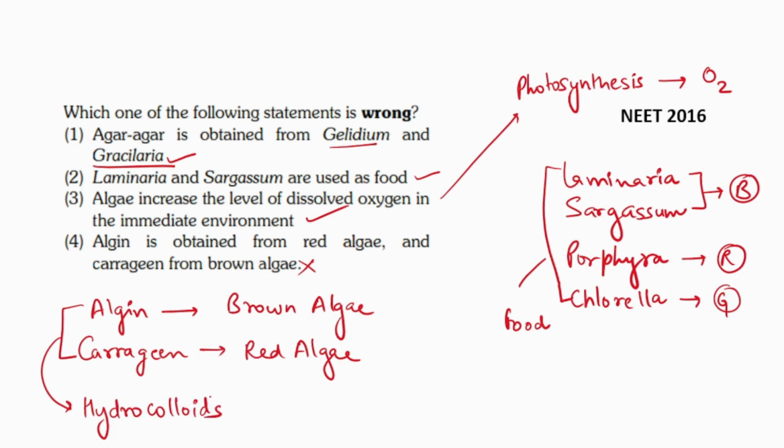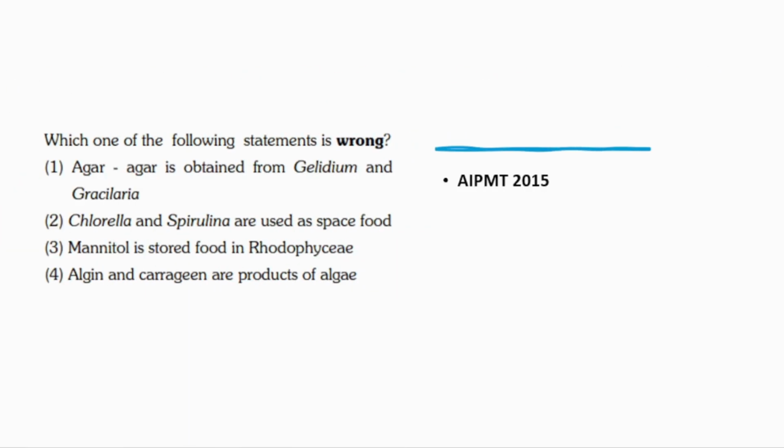So both are used for commercial purposes. So the correct option is option number 4 because algin is obtained from brown algae and carrageen is obtained from red algae.